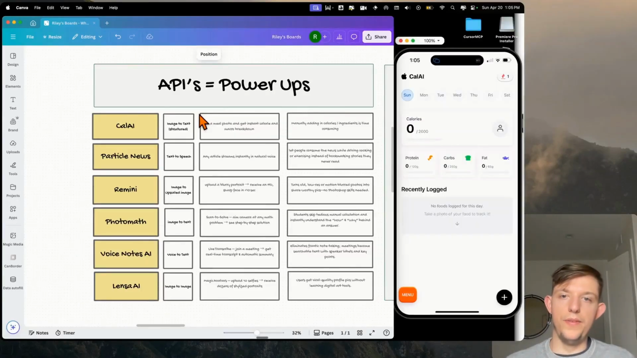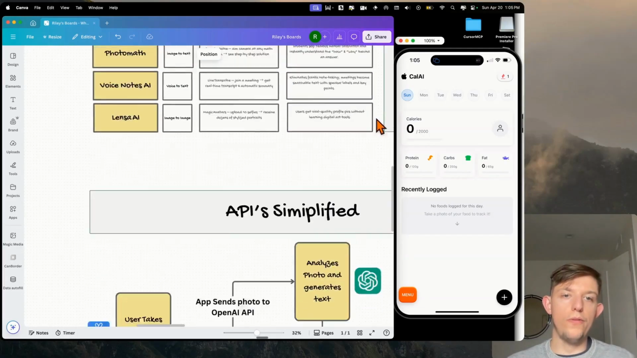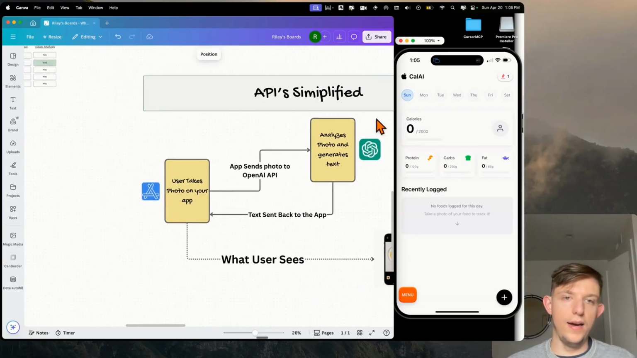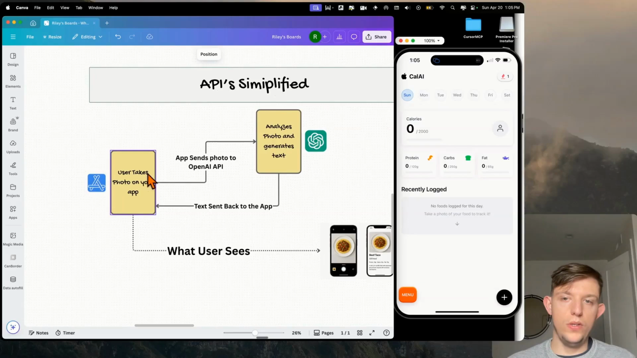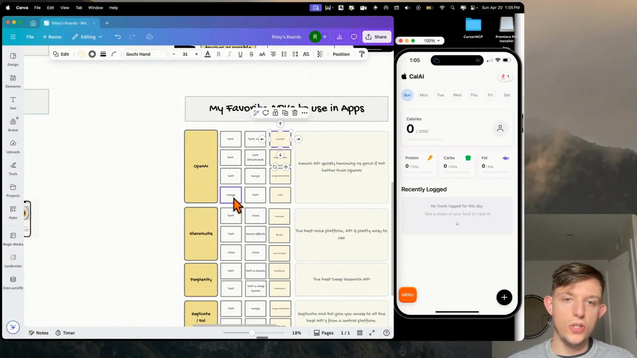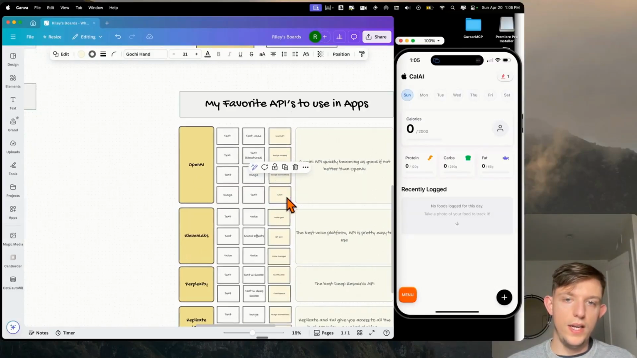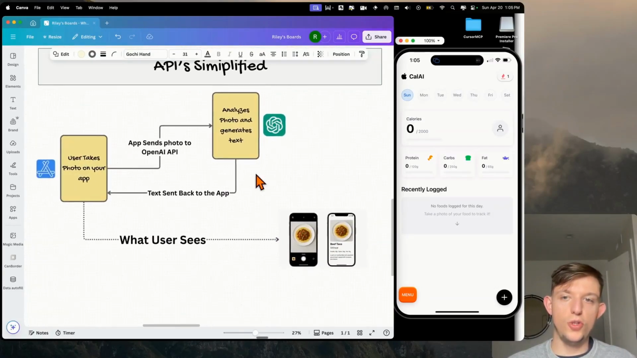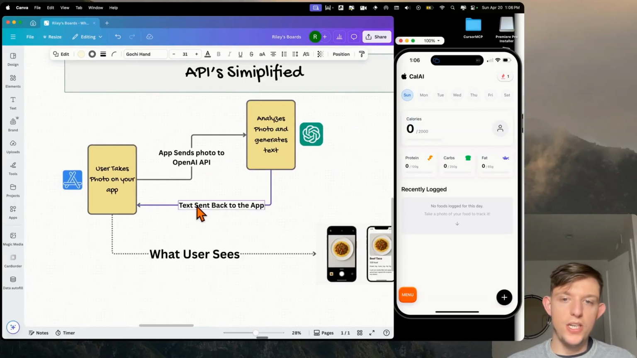So here's an example of an app that I built, which is actually a clone of a very popular app called Cal AI. Very simply, when the user takes a photo, the app sends the photo to the OpenAI API, it analyzes the photo and generates text. So it's actually using the image to text model. It is converting this image into text. It sends that information back to the app. And so this is actually what it looks like right here.